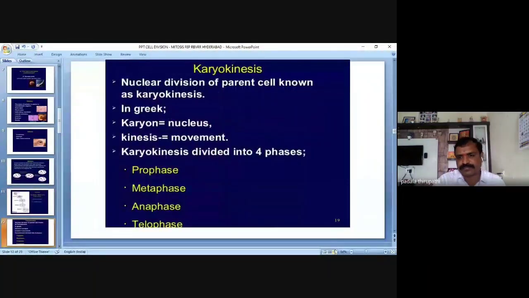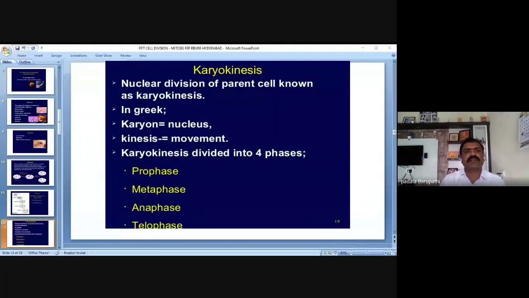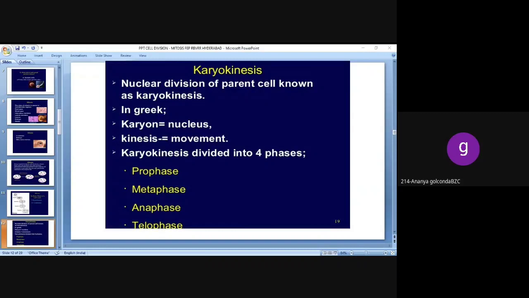Then see here, karyokinesis. The nuclear division of the parent cell is known as karyokinesis. It is a Greek word, derived from Greek. Karyon means nucleus, and kinesis means movement, which is nothing but division.